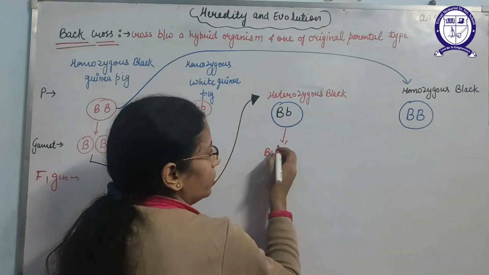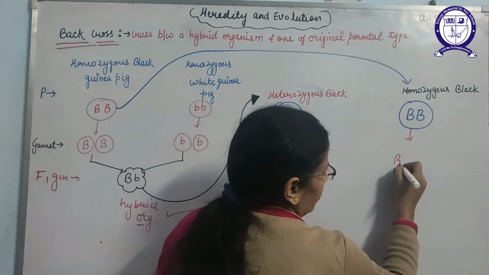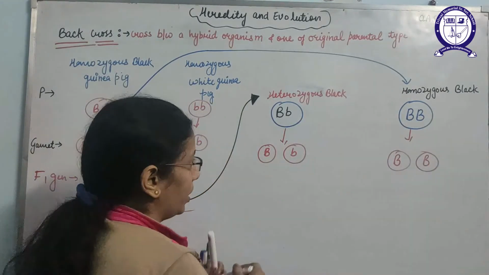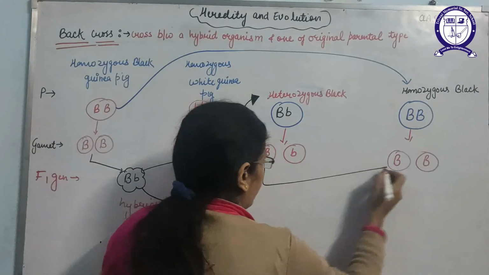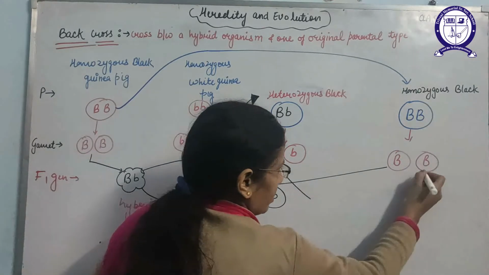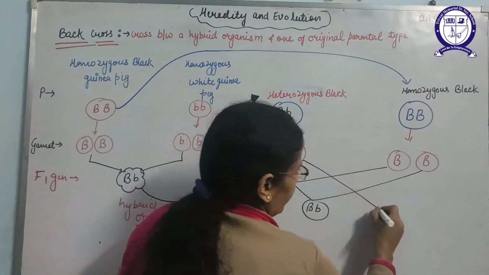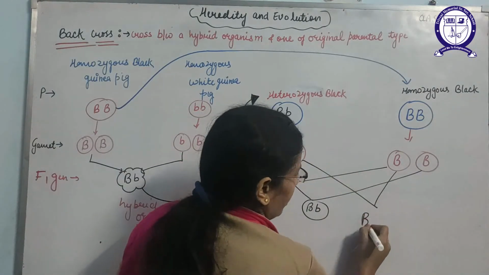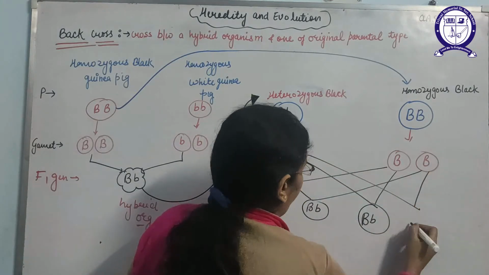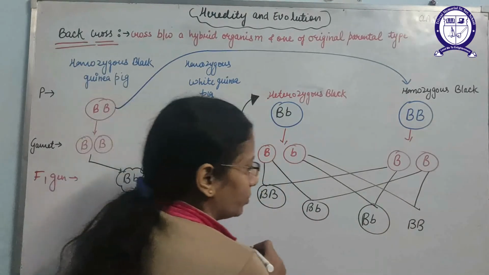These are the parents, and they will make the gametes like this. Here capital B, capital B. In this case capital B, small b. In this case also capital B, small b. In this case capital B, capital B. You can see here also.